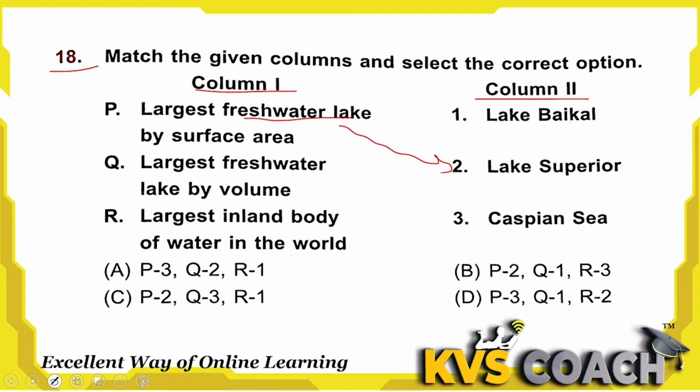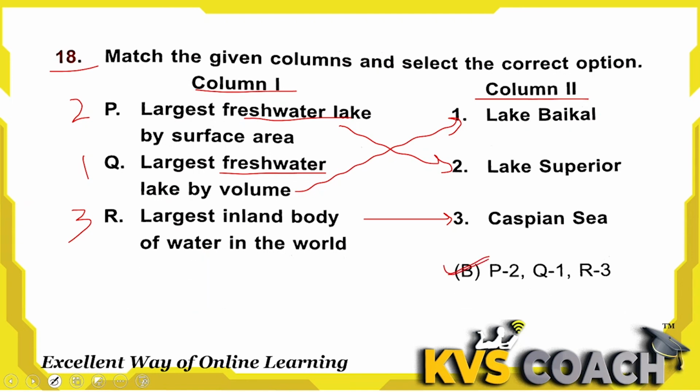And largest freshwater lake by volume, by water volume, that is Lake Baikal. So P is 2, Q is 1. And largest inland body of water in the world, that is the Caspian Sea. So R is 3. So P2, Q1, R3. Option B is the right answer here.